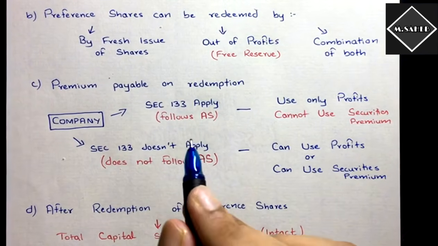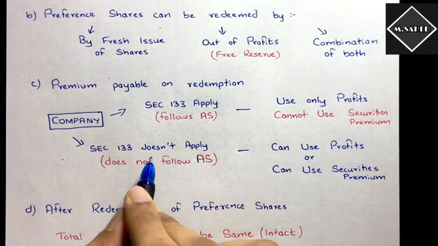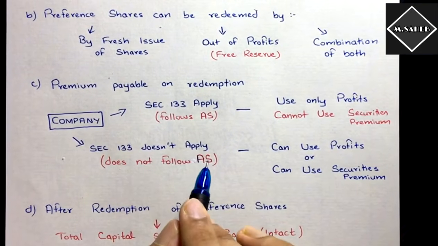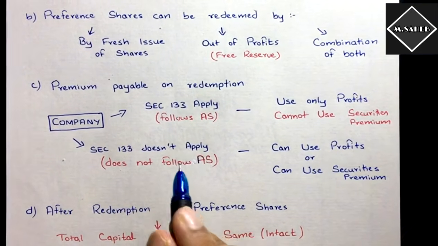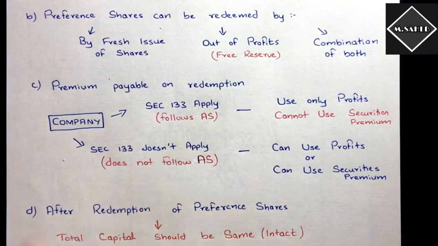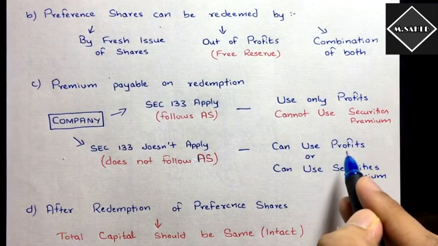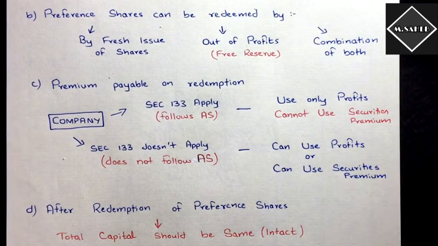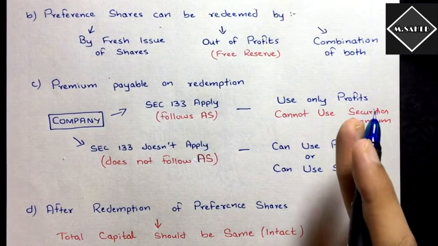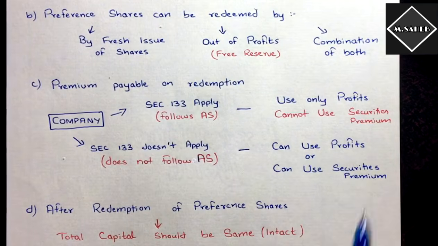Yeah, and there are some companies to whom section 133 doesn't apply, and those are the companies which don't have the objective to earn profit. For the company which doesn't have the objective to earn profit, section 133 doesn't apply. Section 133 talks about the accounting standards, right? So they don't have to follow accounting standards. Since they don't have to follow the accounting standards, they can use profits as well as securities premium reserve. Okay, this is the thing. Before the amendment, all the companies were able to use profits as well as securities premium reserve, but now they cannot.